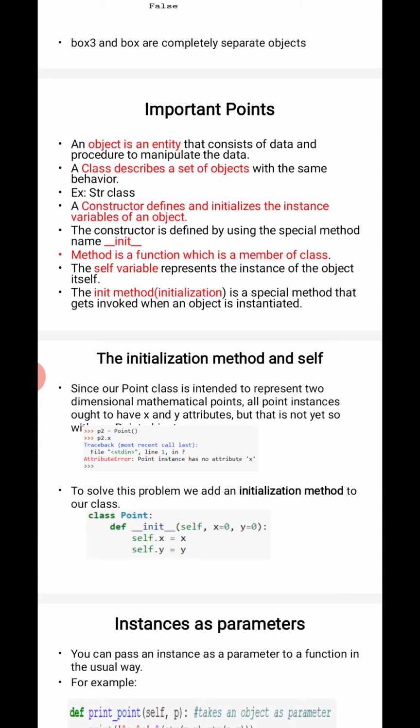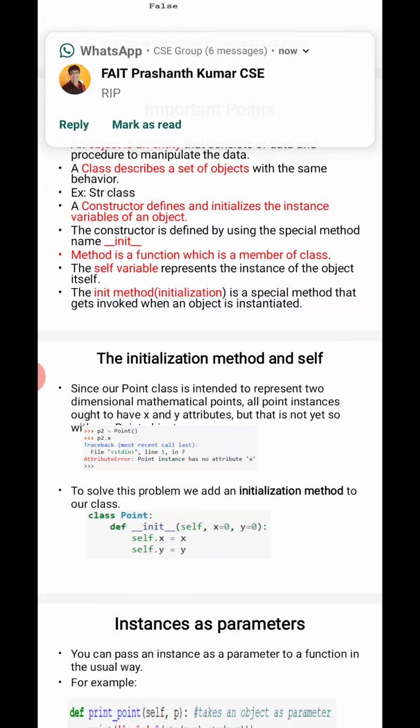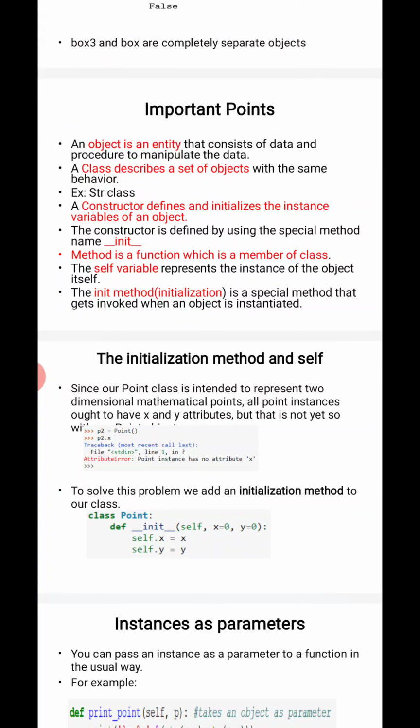The next thing we discussed is the difference between class and object. A class is a user-defined data type, and we call a class a blueprint of a system. A class is a design, and if I have that blueprint, I can implement it with a number of objects. And what do we mean by method? A function which is written in a programming language, that we call a method.